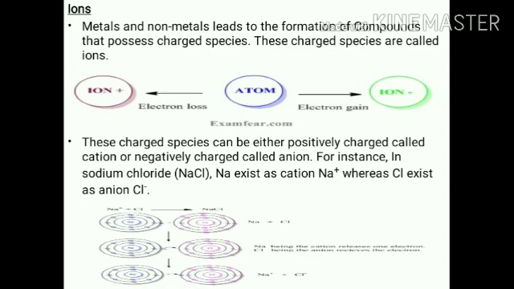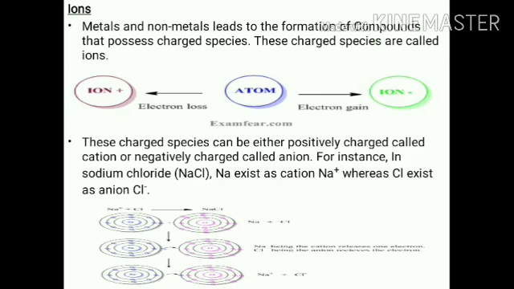Suppose a carbon atom contains 6 electrons and 6 protons. When it loses one electron, it becomes 6 protons and 5 electrons. So the number of protons is greater, and that's why the charge on the atom will be positive. So we call it a cation, because a cation is positive and an anion is negative.